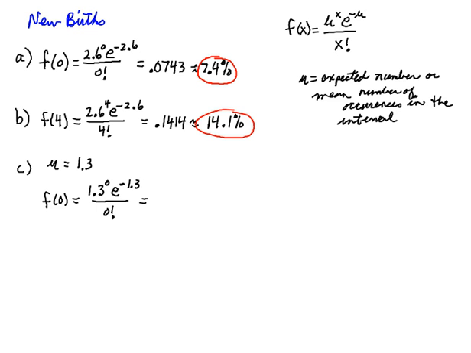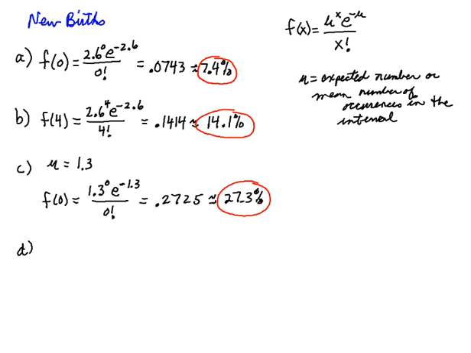So this would be 0.2725, which I'm going to write as approximately 27.3% probability that in the next 12 hours, or in any given interval of 12 hours, there will be no births. The probability of no births in a 12-hour period at this hospital will be 27.3%.